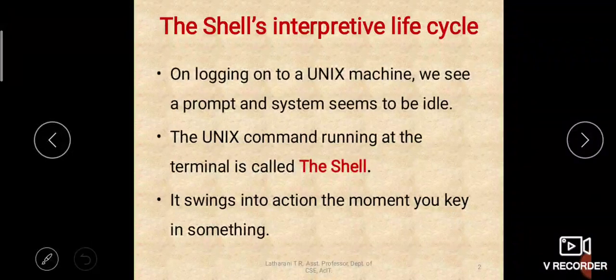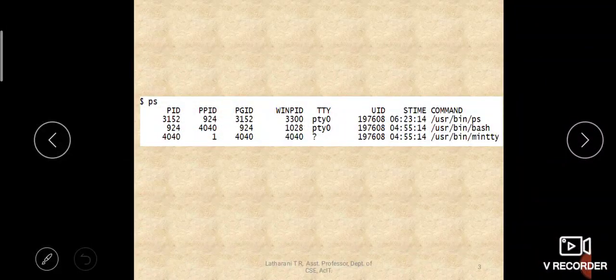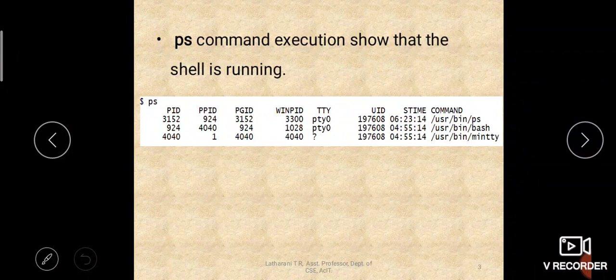When you key in some command, it comes into action, accepts that command as input and performs operations on it. For example, if you execute the ps command, what is the ps command? Ps stands for process status. We have studied that whenever a program is stored in the form of a file, it is simply a file, but when it is executed, it becomes a process, it gets life.